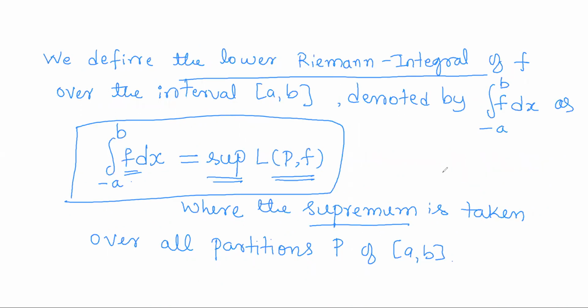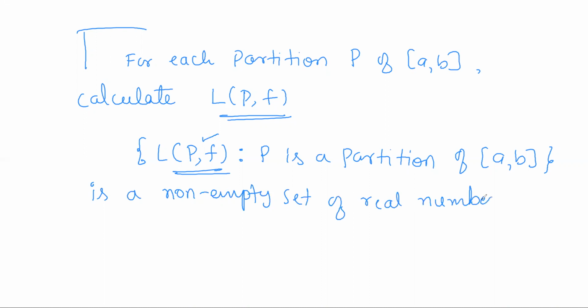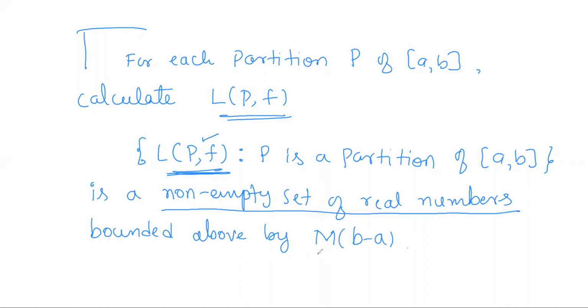So that shows this is a non-empty set of real numbers bounded above by capital M into (b minus a), right? So consider this set of all lower Riemann sums, then it forms a non-empty set of real numbers bounded above by M into (b minus a).